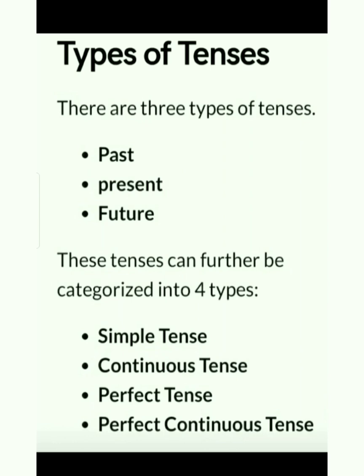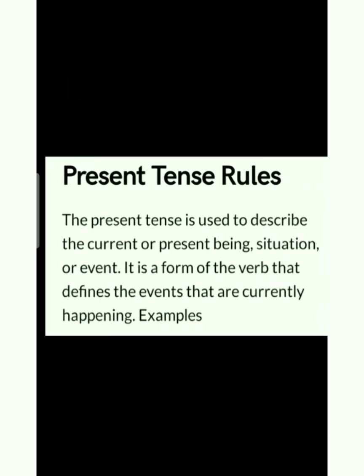As simple past or past indefinite, past continuous tense, past perfect tense, past perfect continuous tense. Present: simple present or present indefinite tense, present continuous tense, present perfect tense and present perfect continuous tense. Then future: simple future tense, future continuous tense, future perfect tense and future perfect continuous tense.